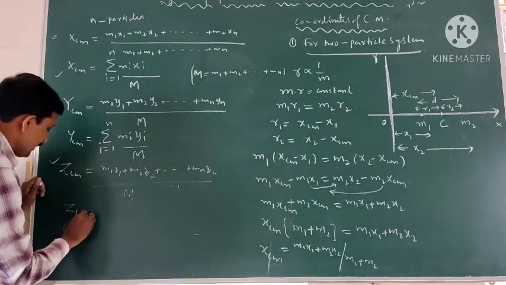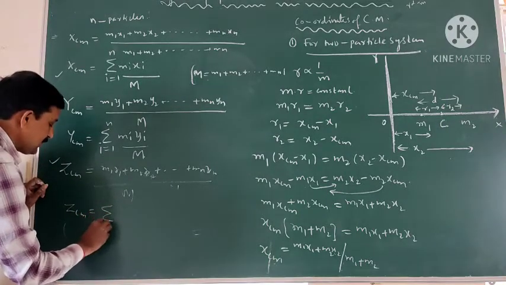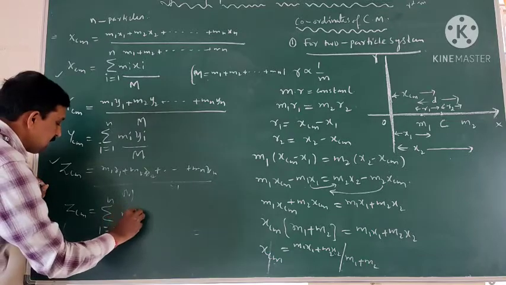This is also written as zcm equal to the sum from i equal to 1 to n of mi zi by capital M.